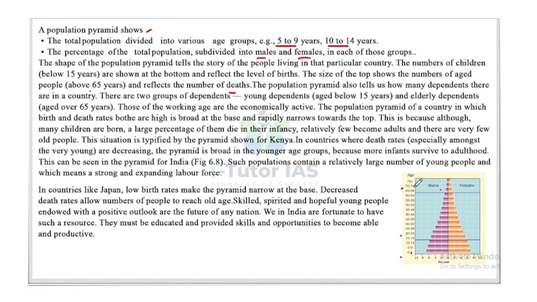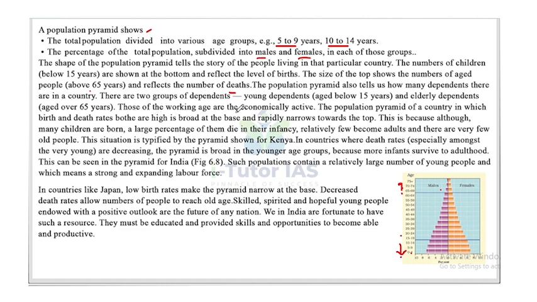Look at this, this is above 65, that is 65 to 69 and 70 to 74. These are above 65, and they are also dependent people. And here, below 15 years, they are also dependent people.